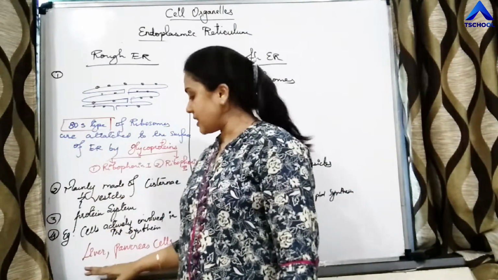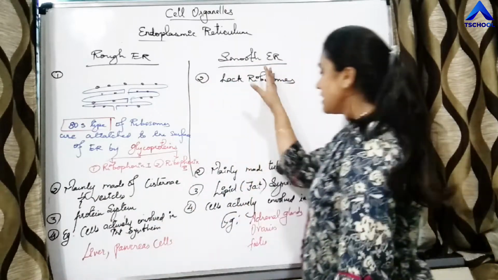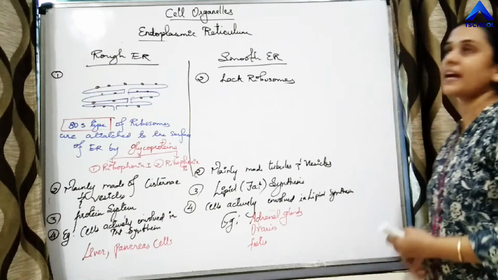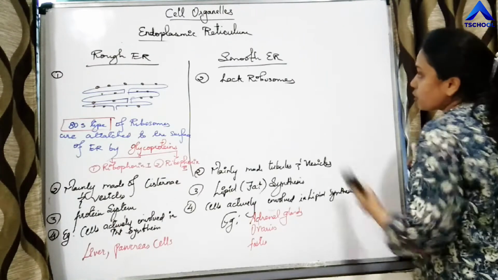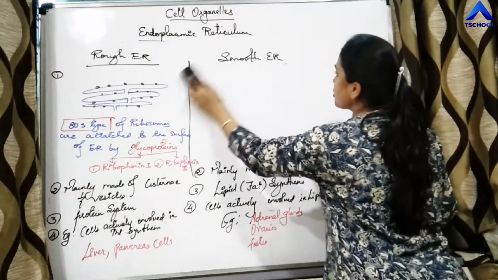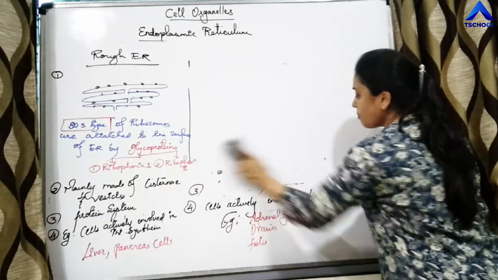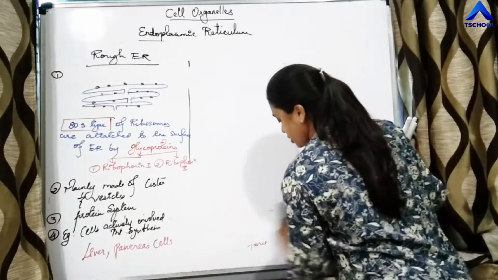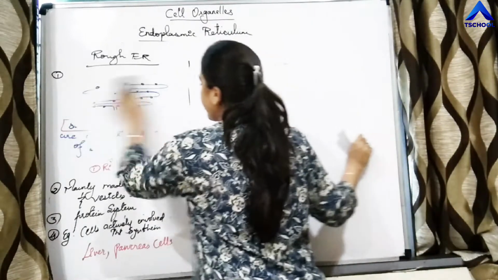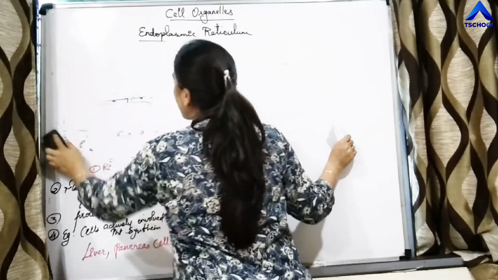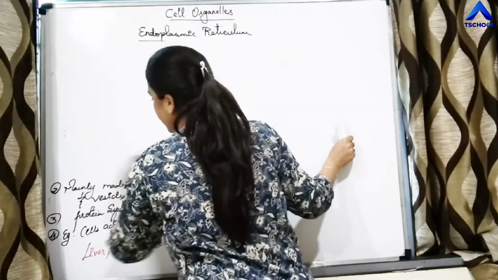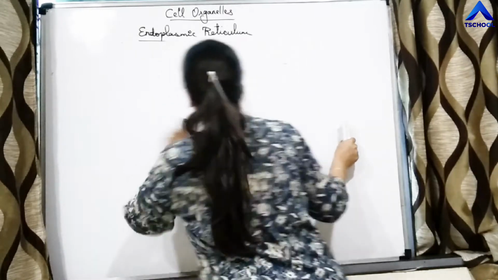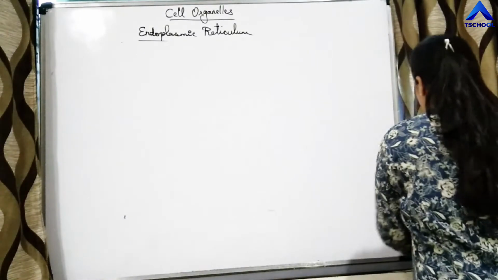Examples are the cells of liver and pancreas. The examples of cells are adrenal glands, ovaries and testes. Right? So this is the differentiating feature. Now there are some modifications of endoplasmic reticulum which you have to study. So there are different forms of endoplasmic reticulum that are called modifications of ER. What are those modifications of ER?